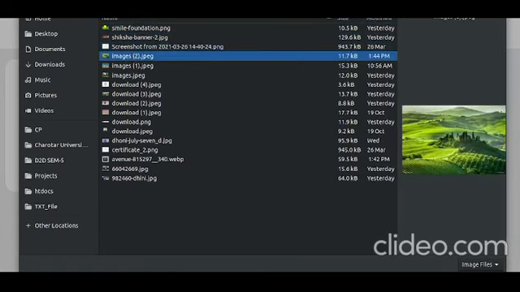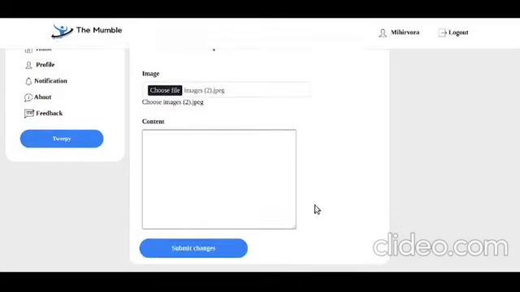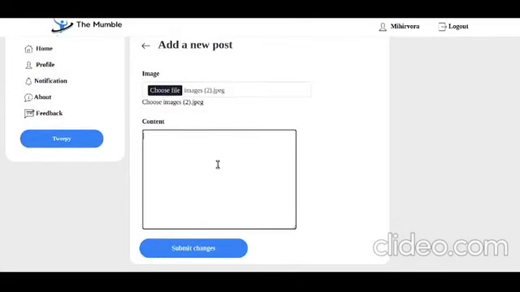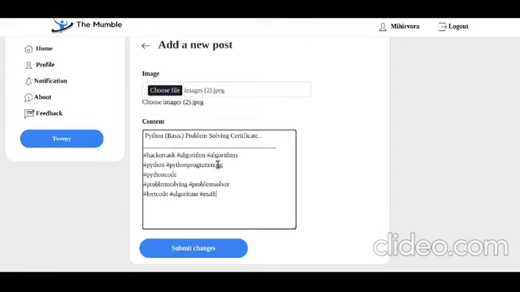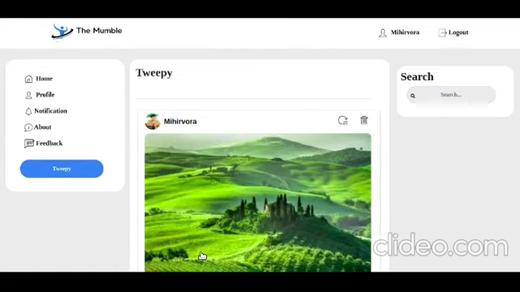I will select this image and open it, and I will also write some content, and then click the submit button. Then over here you can see the Mihir Vora uploaded post is visible.